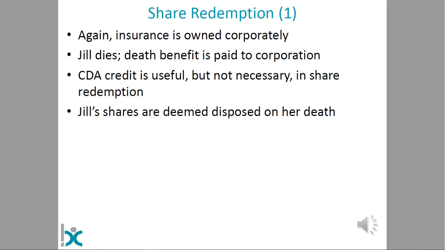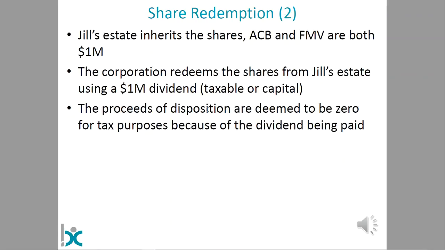We do not have to have the lifetime capital gains exemption available to get tax efficiency out of the share redemption agreement. If we have it, great. If we don't have it, it still works. So now Jill's estate owns these shares. They have an ACB of $1 million and a fair market value of $1 million because they were deemed disposed on Jill's terminal tax return at her death.